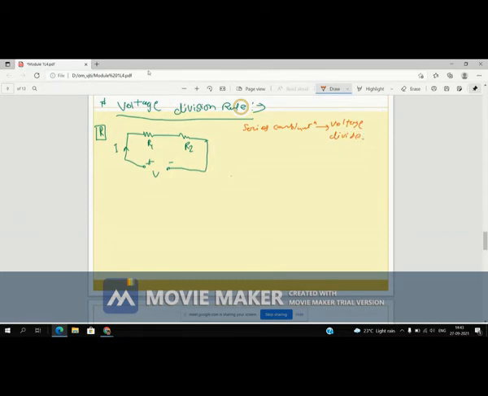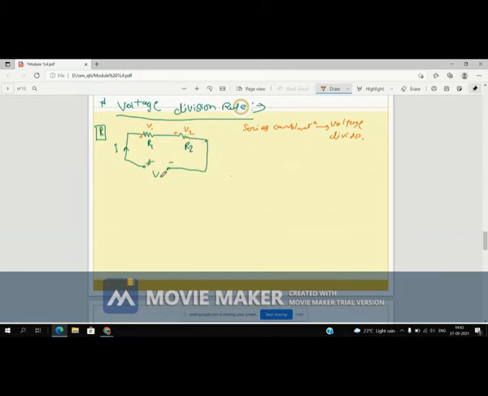So here the voltage across the first element is V1, and this is V2. See, the current is flowing from this side, so I take it as the positive terminal for R1, and this is the positive terminal for R2.